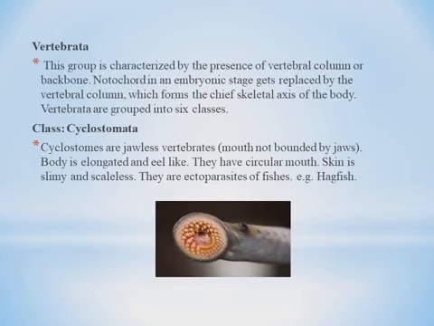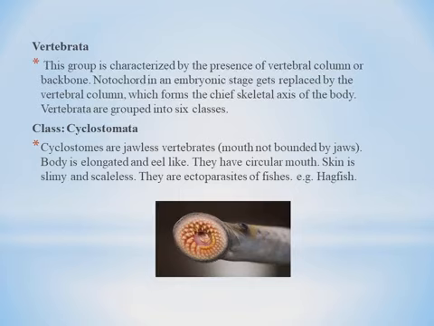So based on the skeletal or vertebral column, these vertebrata are grouped into 6 classes. So we are going to see one by one. So the first one is Cyclostomata. The next class is class Pisces and class Amphibia, class Reptiles, class Aves and class Mammals.